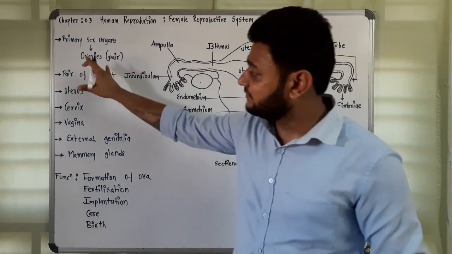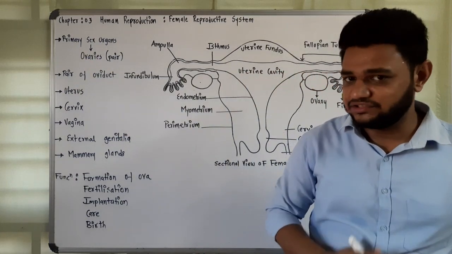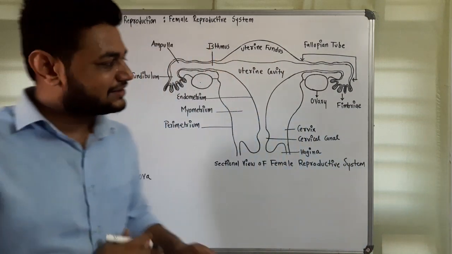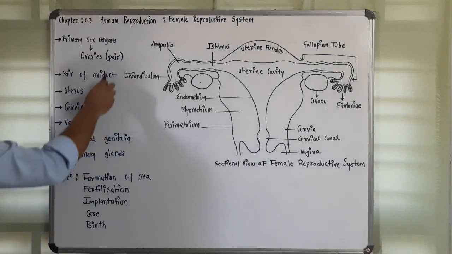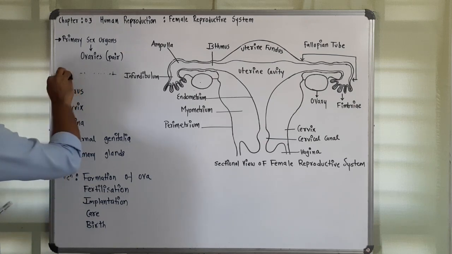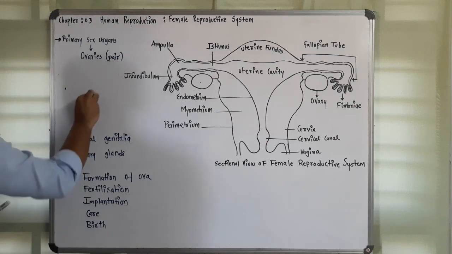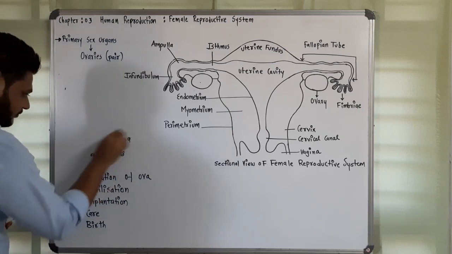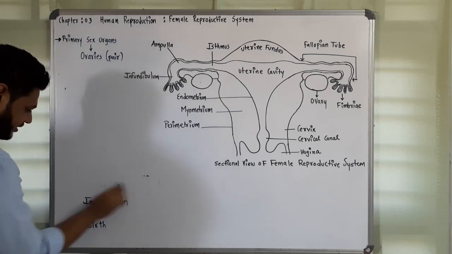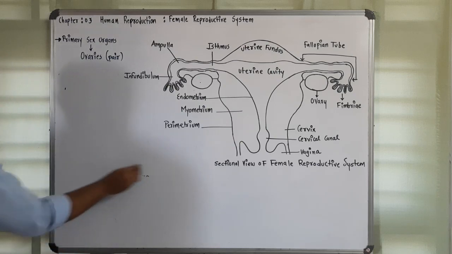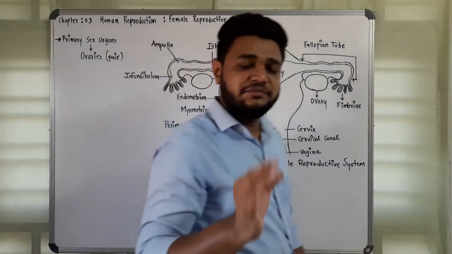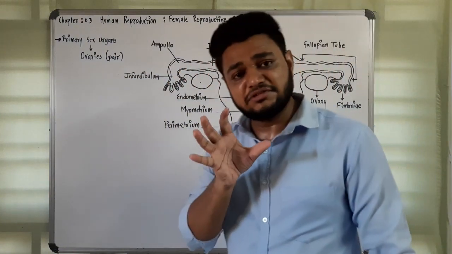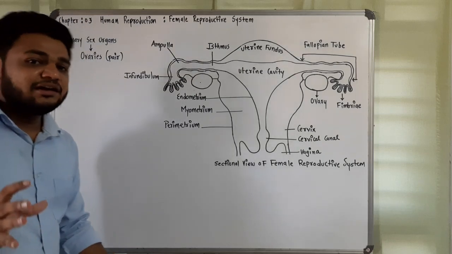Now we will start with the primary sex organ, that is ovaries. Then we will discuss one by one each and every organ in detail. So let's start with the first, the primary sex organ, that is ovaries. Ovaries occur in pair, right? And if you think about the entire female reproductive system, it is present in the pelvic cavity.